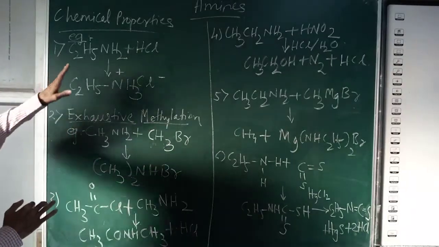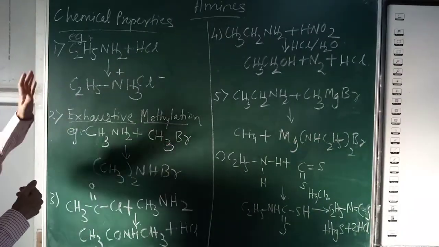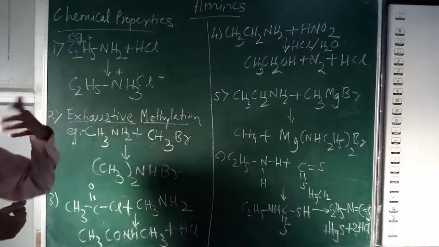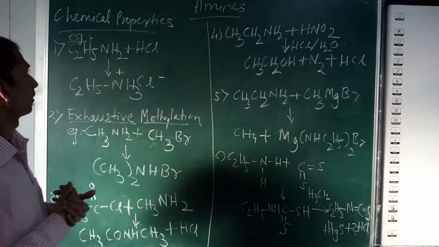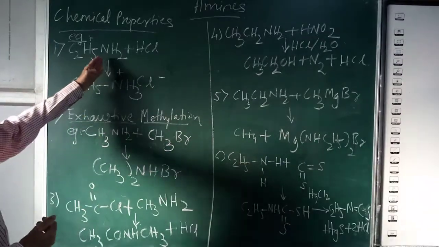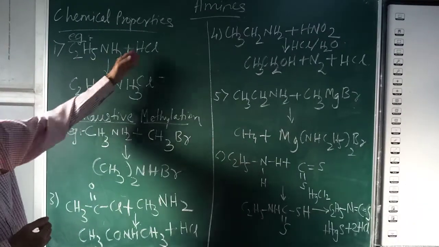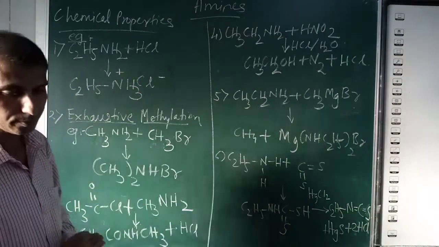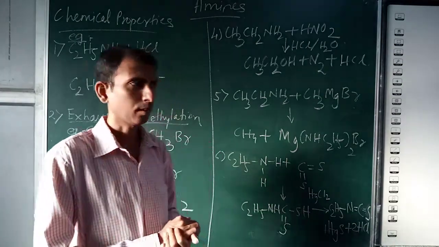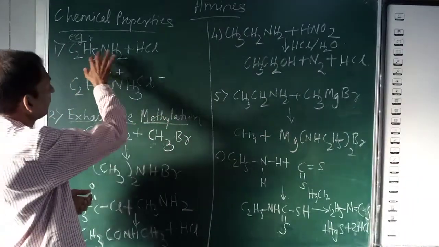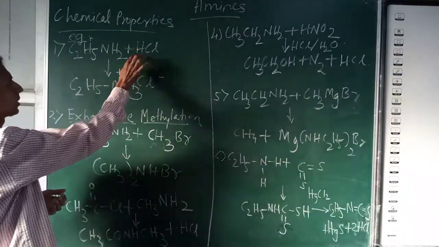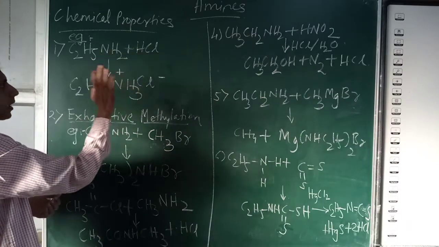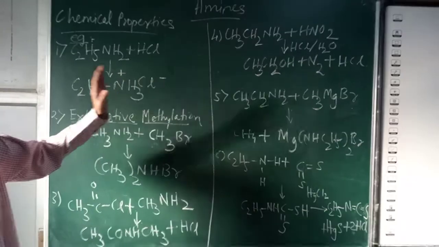The first one is the reaction of amines with HCl, hydrochloric acid. You take a primary amine, ethylamine, react it with HCl and you get ethyl ammonium chloride, a salt. A very simple addition reaction: H gets added and Cl gets added to NH3, and you get ethyl ammonium chloride.